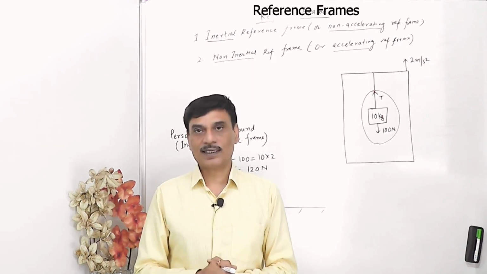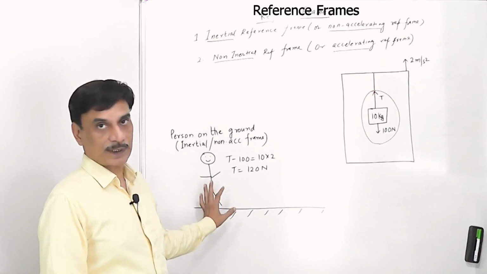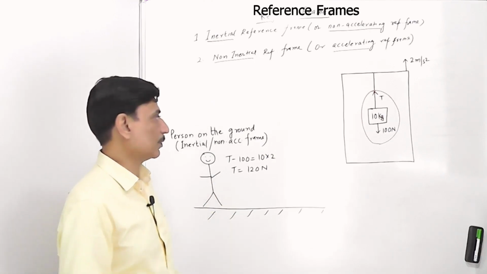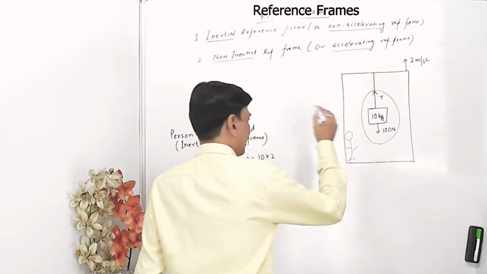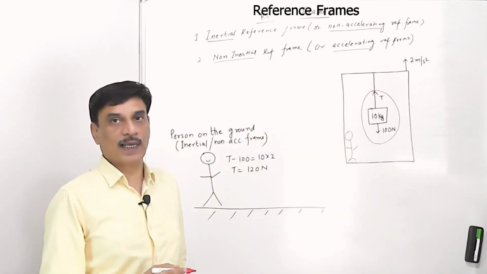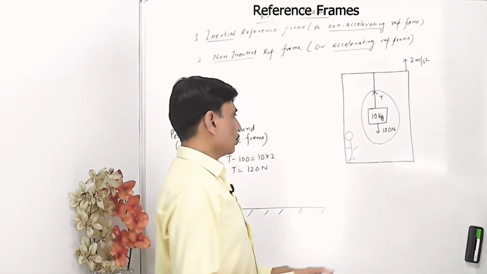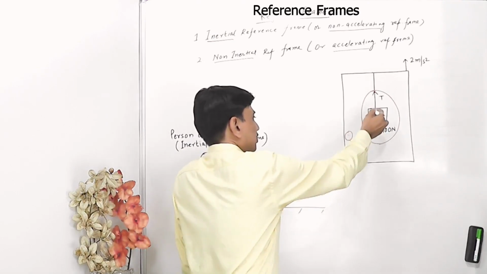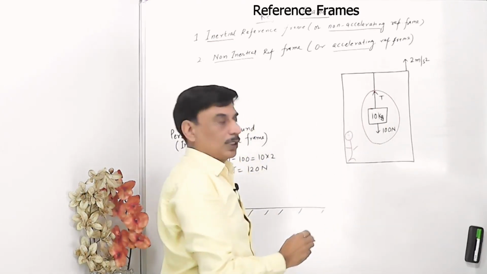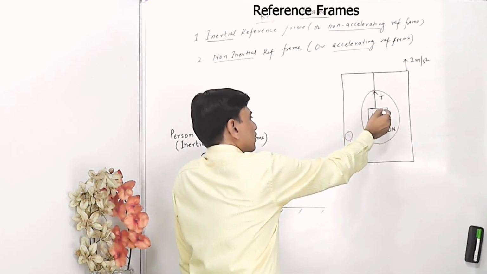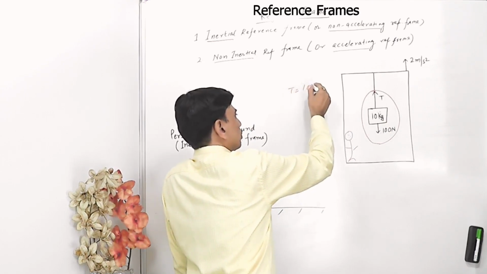Let's understand what is meant by this. Over here we have made an equation with respect to this person, an inertial reference frame. Suppose the person is over here in the lift. He says, I am going to apply F = ma, that is, resultant force is equal to mass into acceleration. This person sees that this body is stationary with respect to him. He sees that its acceleration is equal to 0. If he sees that acceleration is 0, he will say 100 is equal to T. So he will say T is equal to 100 Newton.